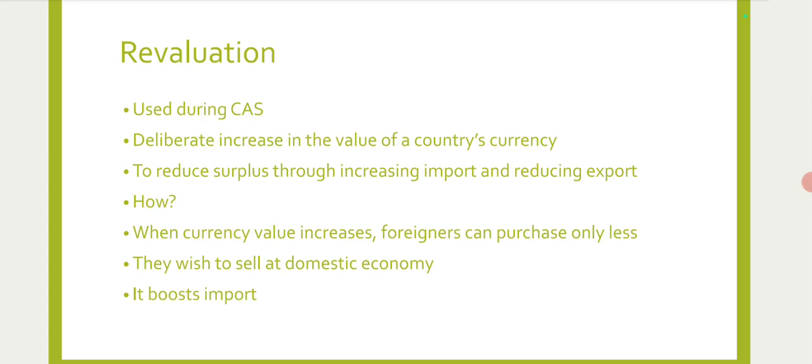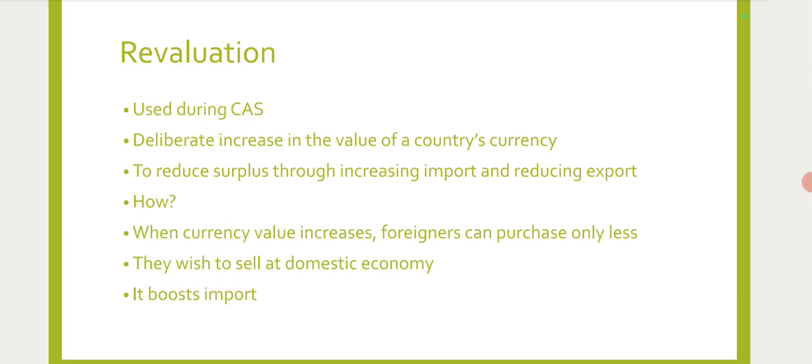So both devaluation and revaluation are the expenditure switching policy. That means both the policies make some changes in imports and exports of the country adopting them.